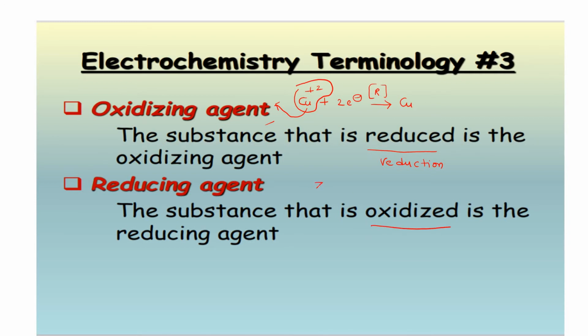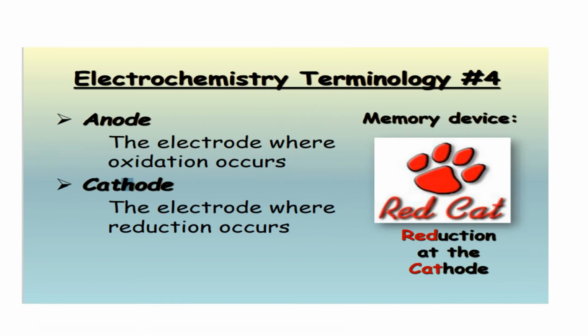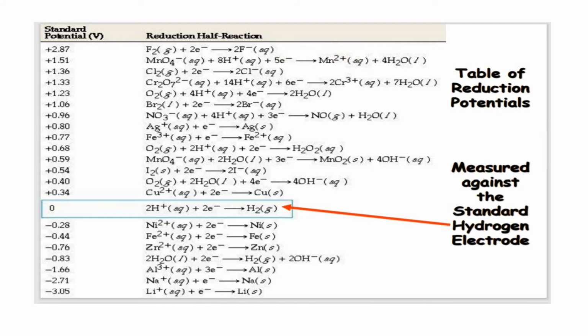Next, the substance which undergoes oxidation, or the substance which is oxidized, is called the reducing agent. Take one more example, zinc losing 2 electrons here. Now the substance is undergoing which type of reaction? Oxidation reaction actually. Therefore the substance is oxidized, and it is called the reducing agent. This terminology is very, very important. Next, anode. Wherever there are two electrodes...